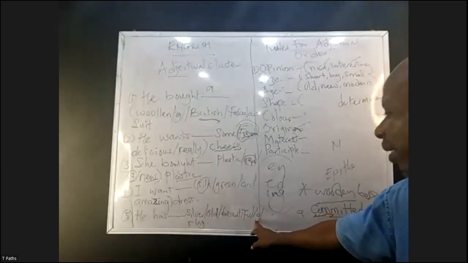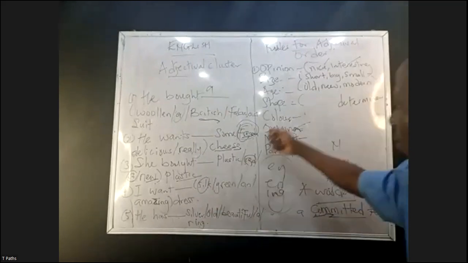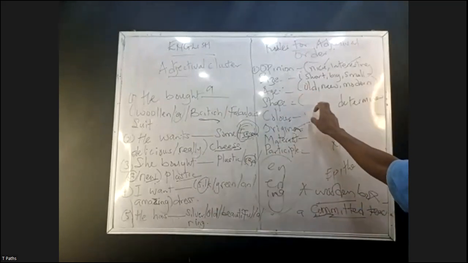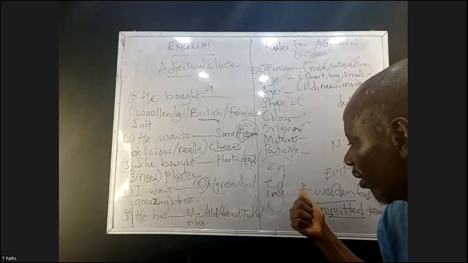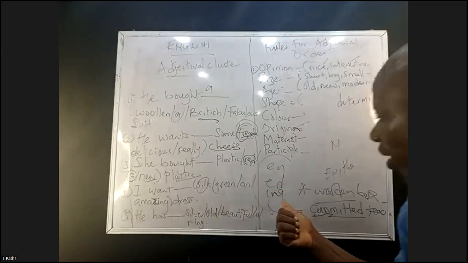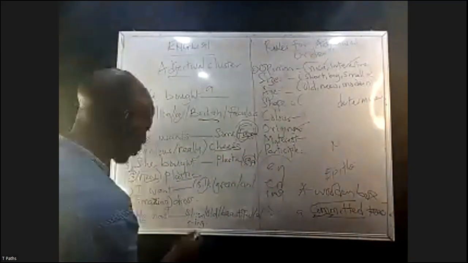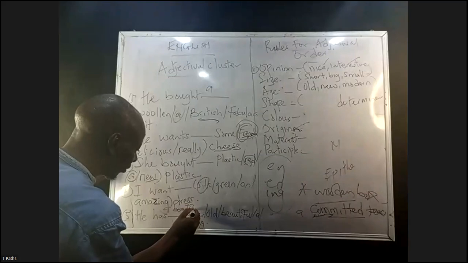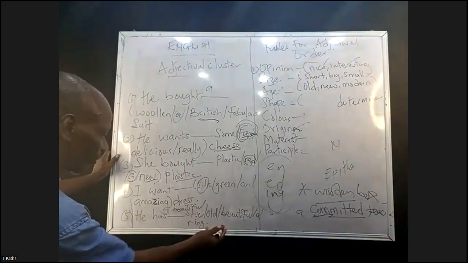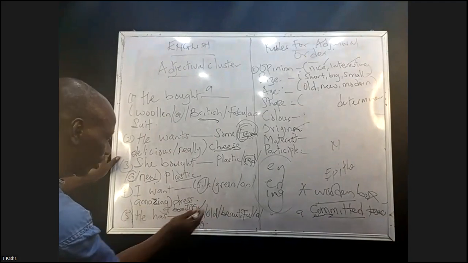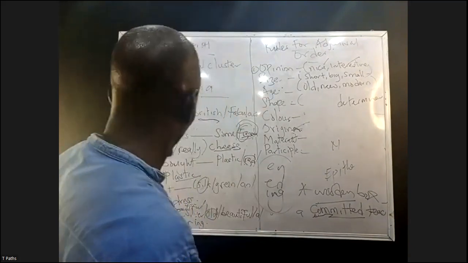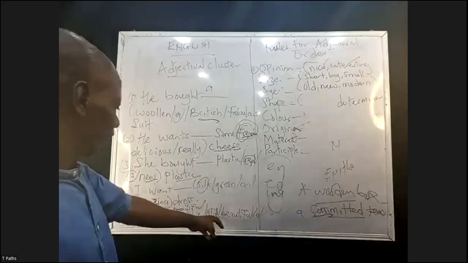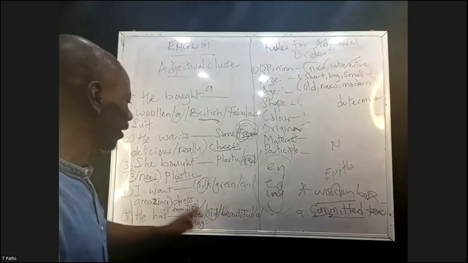Look at it. He has what? Look at it. A beautiful silver, a beautiful old silver ring. He has what? Look at it. A, article. Beautiful, opinion adjective. A beautiful old silver ring. Old is what? Age. So he has a beautiful old silver ring.